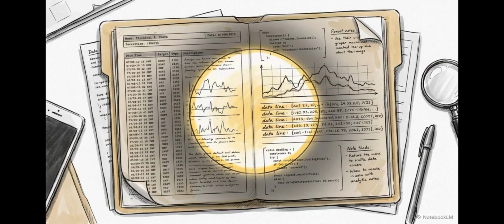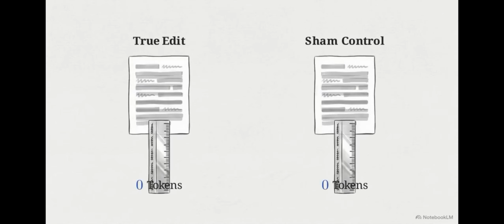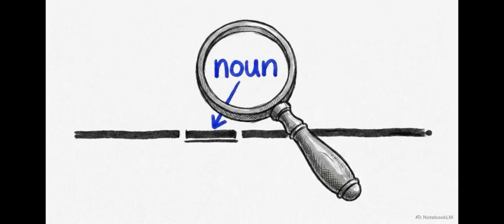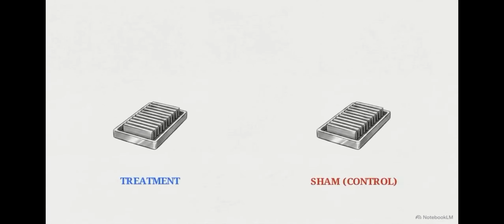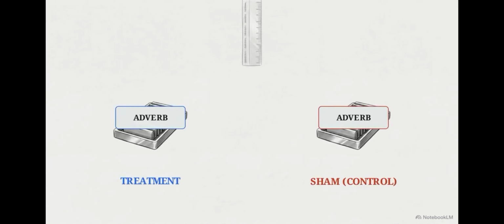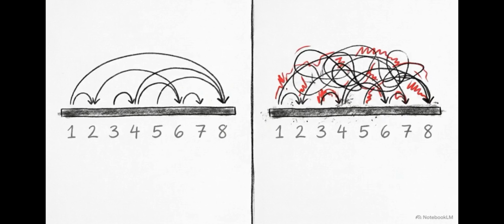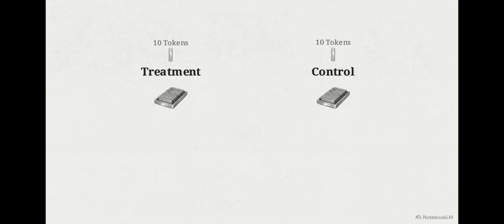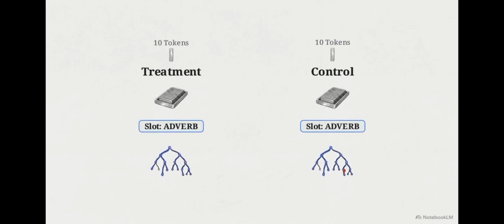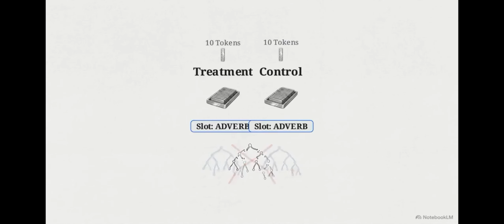The records allow us to rule out the most obvious causes for this failure. The token delta between the true edits and their sham controls matched exactly at 0 for all constructed triads. The secondary check for word type also passed. The broad slot types, the linguistic categories of the words removed, matched exactly between the treatment and the control. These results reveal a conflict in surface-level matching. The researchers aligned the exact number of words and the exact type of words, yet the resulting controls remained non-equivalent.